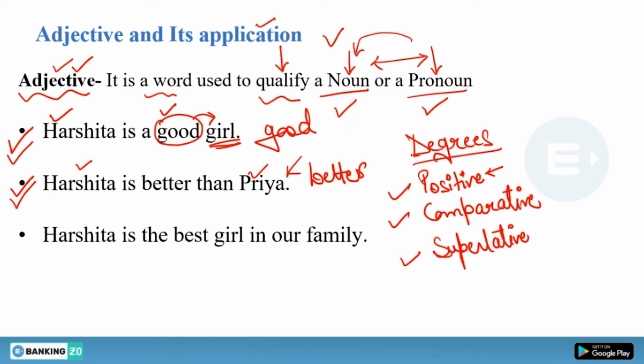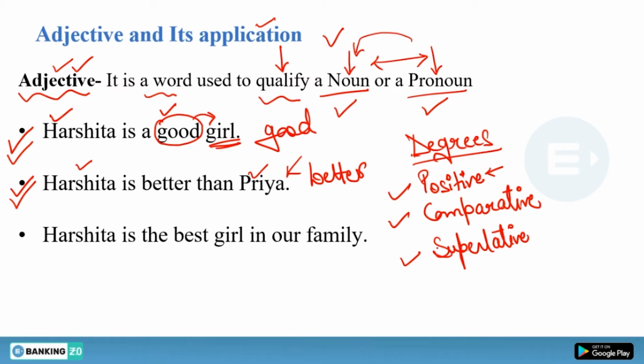Now, what is the meaning of comparative degree? Comparative degree is used to show comparison between two people, things, places, or anything which are two in number. So when there is comparison between two, we use comparative degree. That is how we can show which has lesser or greater degree of the quality.